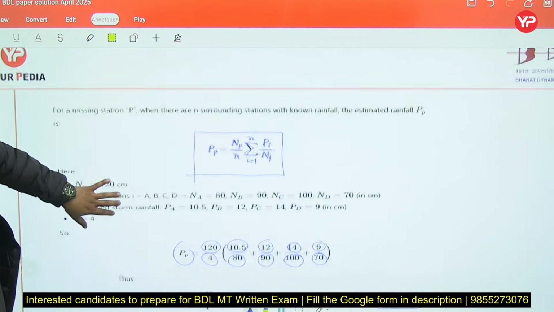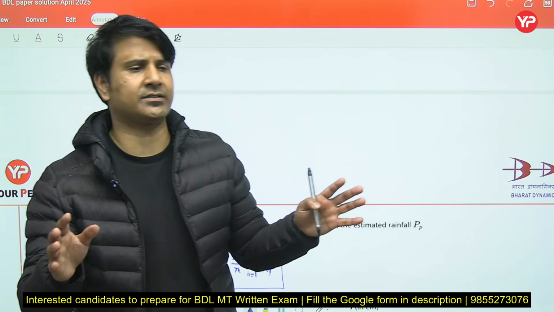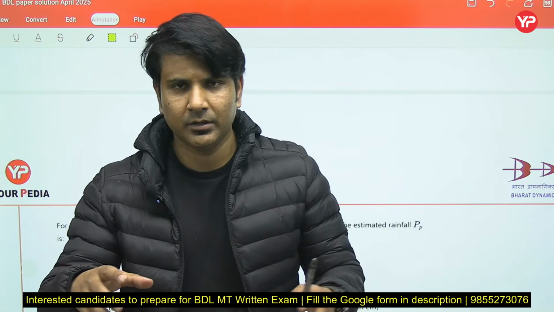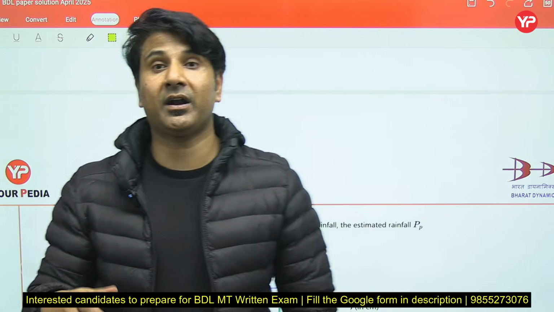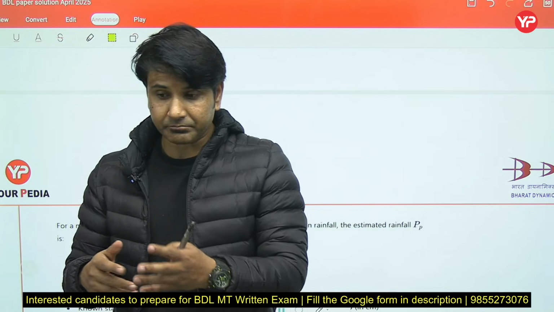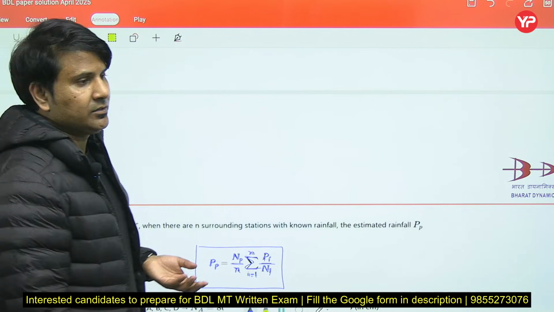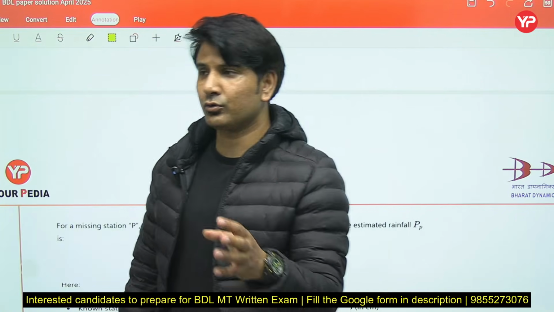So in any area, if the particular station is not able to acquire the rainfall data due to any circumstance, like someone took away the whole station, and apart from that there could be other reasons as well, like faulty instrument, that the instrument at that particular time could not operate. So these could be the reason why that particular station could not record the data.